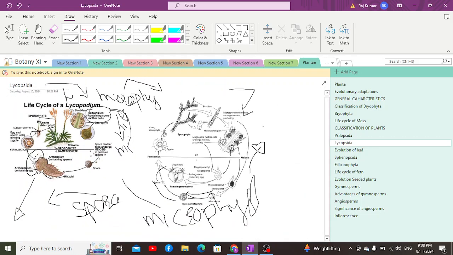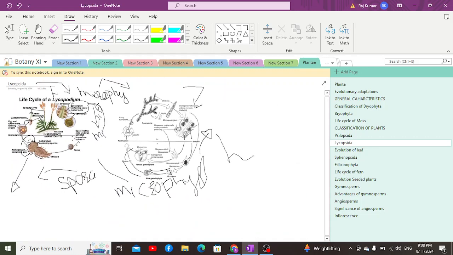Now, this is a point I wanted to highlight: Selaginella has a heterosporous alternation of generation, while Lycopodium has a homosporous alternation of generation. The alternation of generation we saw previously in bryophytes was one in which the sporophyte was less dominant, while the gametophyte was conspicuous or more dominant.